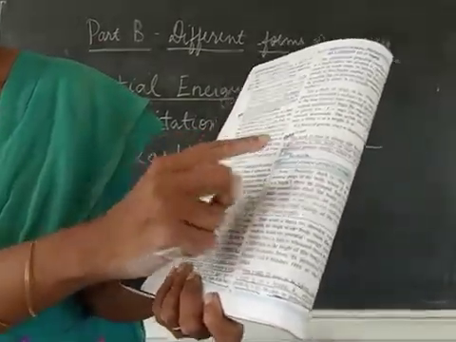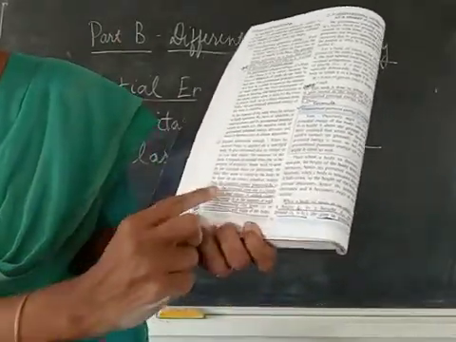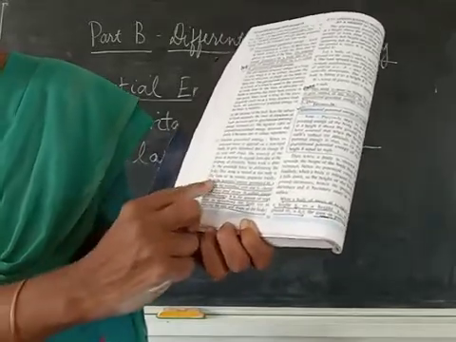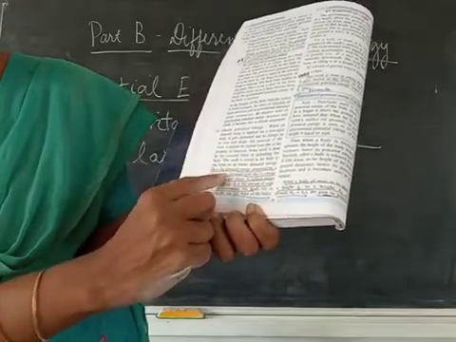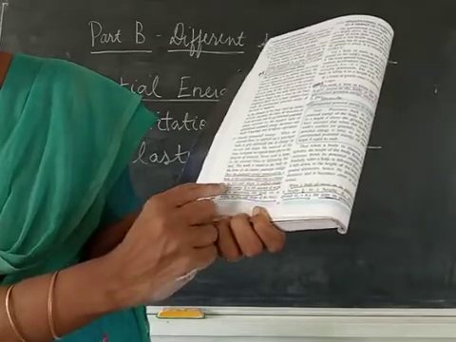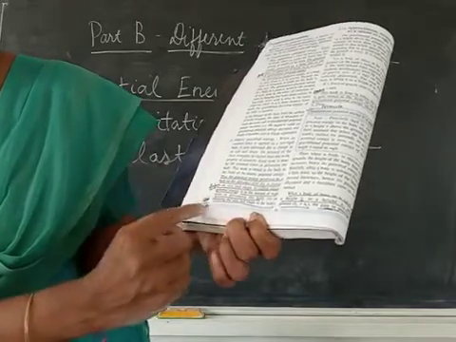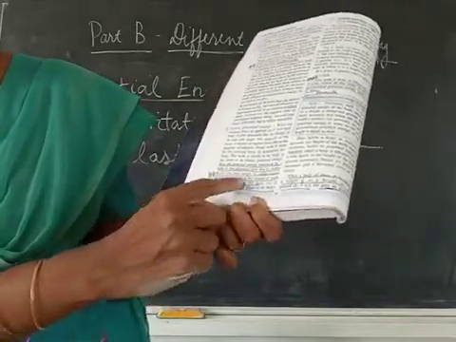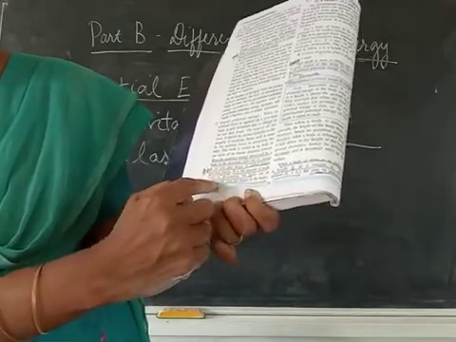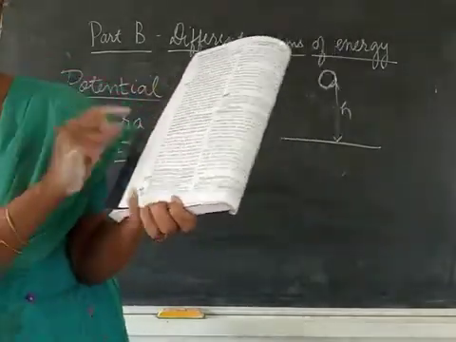And then its cause, I'll come to the cause later. Then elastic potential energy. The definition is here, sixth line from the last. The potential energy possessed by a body in the deformed state due to change in size or shape is called elastic potential energy. And then the cause of this energy, where does this energy come from? It is the amount of work done in deforming the body, that is to change the size or shape of the body, that is stored in it as potential energy.